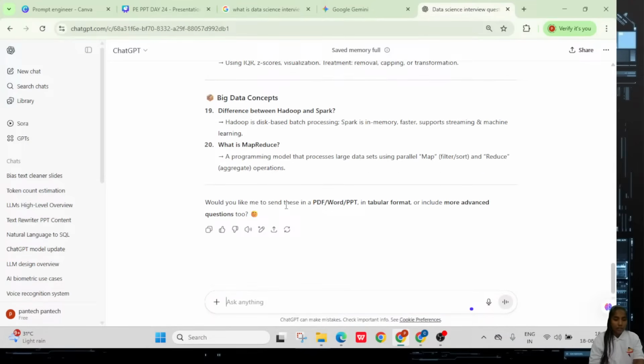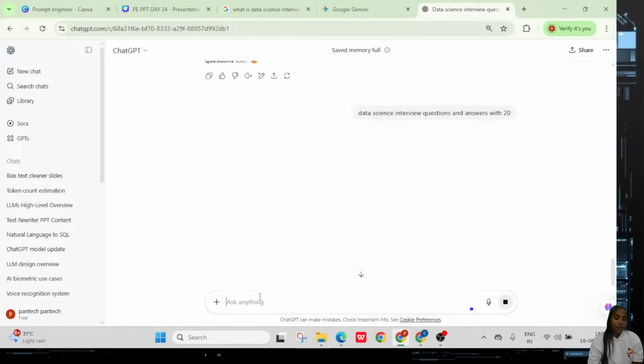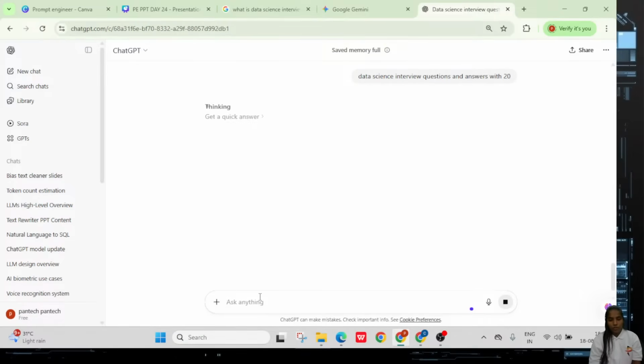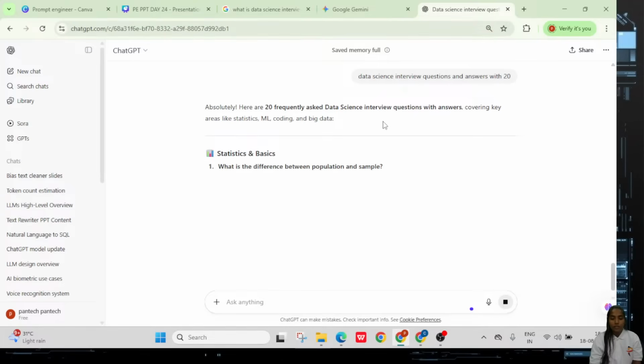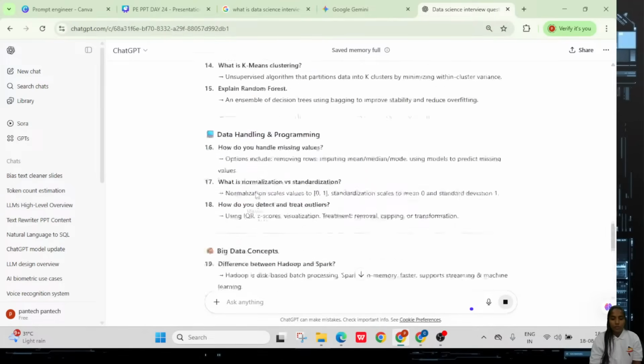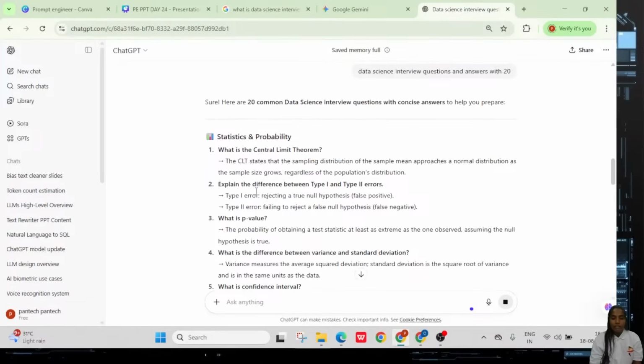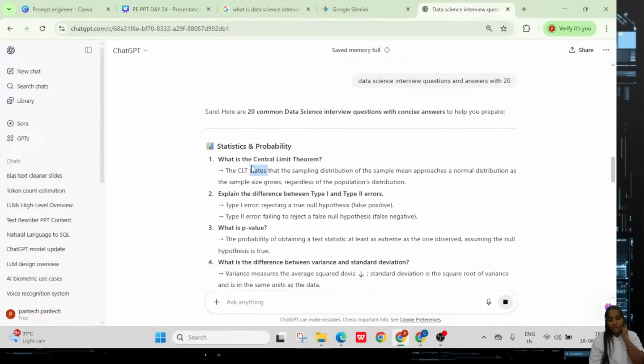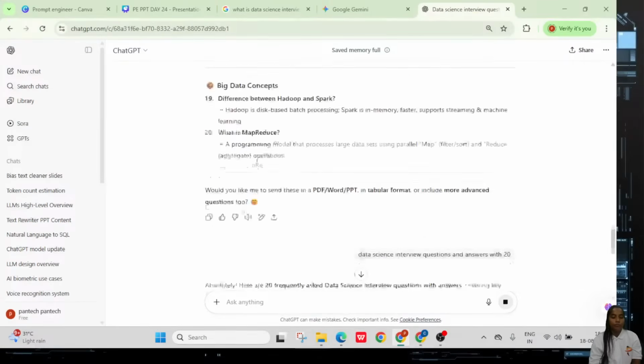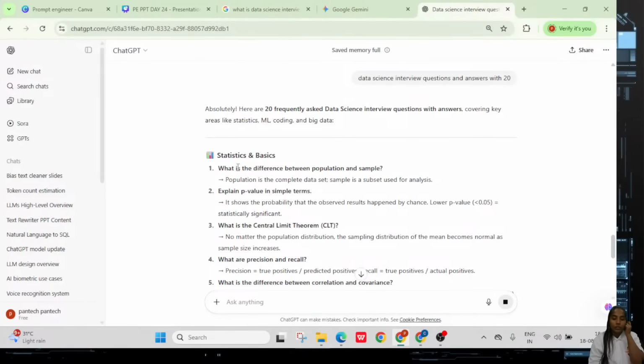So here we got this many questions, right? Again I'm asking the same question. Okay, so absolutely, here are the frequently asked data science questions. At least it can give a little bit of difference. Here you can see the first question was what is the central limit theorem, but here the question is what is the difference between population and sample error.